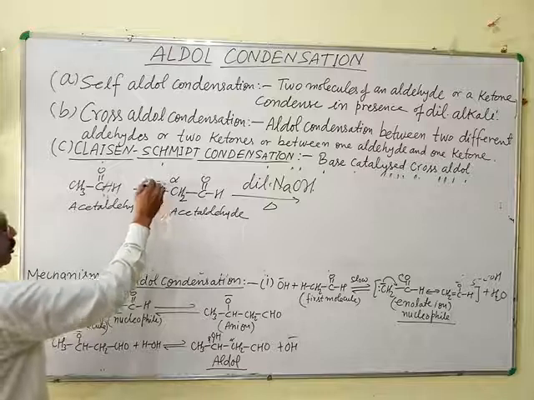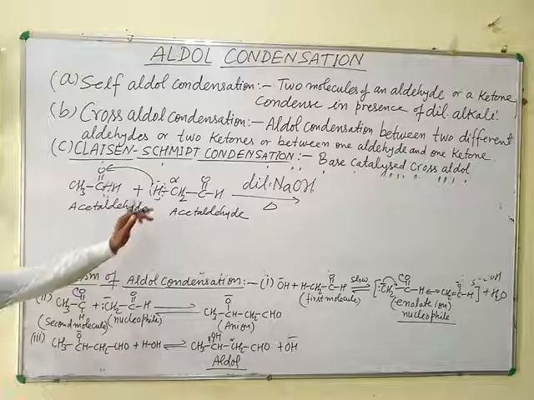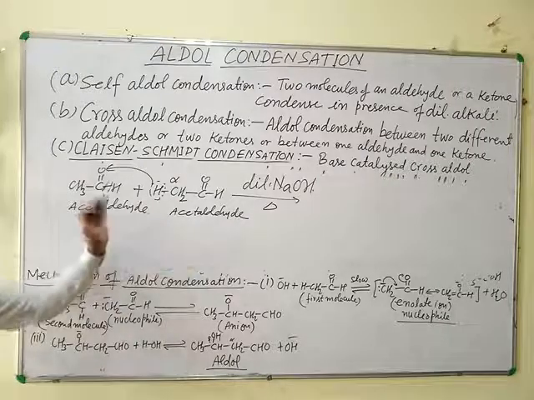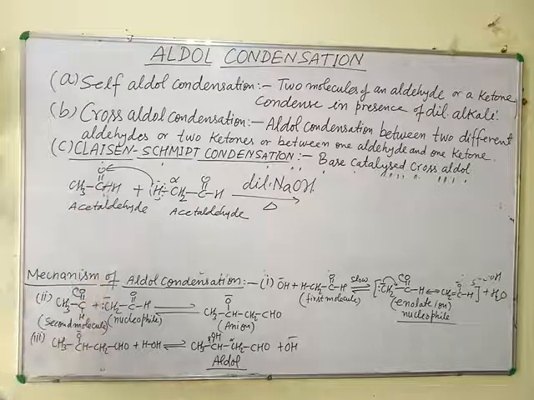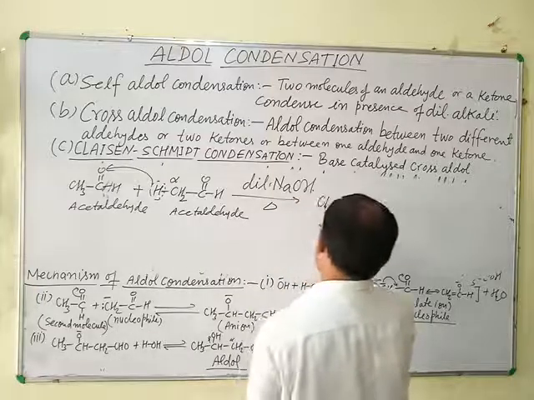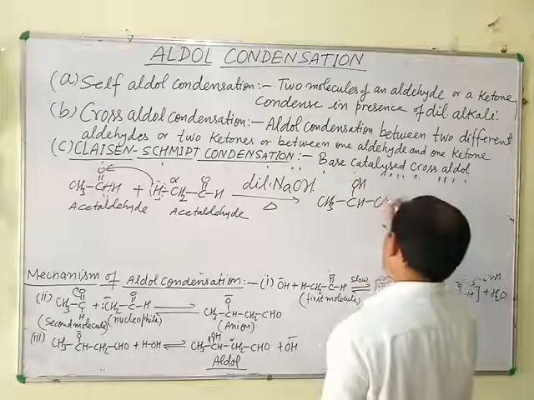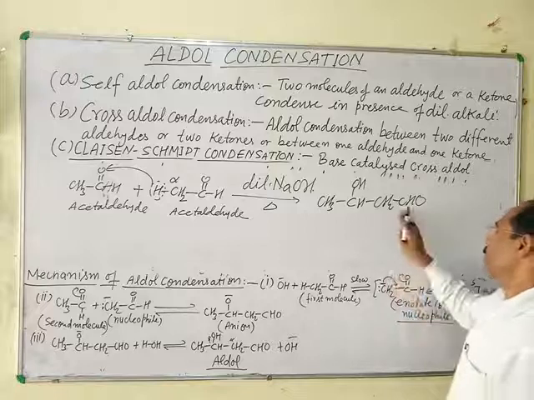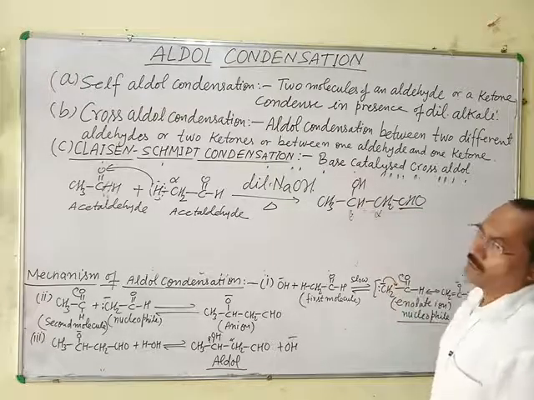This alpha hydrogen of the second molecule of aldehyde goes to the carbonyl carbon of the first molecule of aldehyde, and the product formed is CH3 CHOH CH2 CHO. With respect to the aldehyde group, this is the alpha carbon and this is the beta carbon.